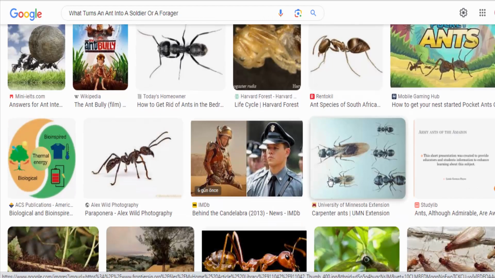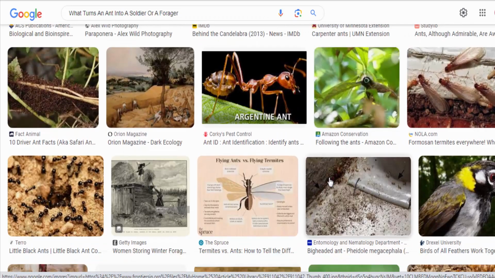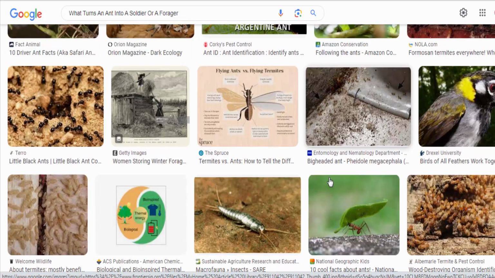Overall, the development of an ant into a soldier or a forager is a fascinating example of how complex organisms can adapt to their environment.